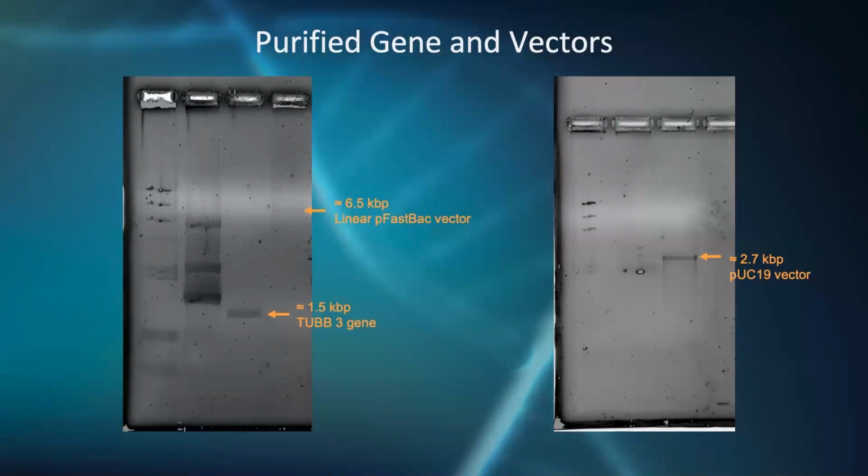Once a purified gene and vector set was obtained, the dual expression vector minus the TUB3 gene was kept for future use. The PUC19 and TUB3 gene were then ligated using T4 DNA ligase and transformed into chemically competent E. coli DH5 alpha cells following the manufacturer's chemical transformation protocol.